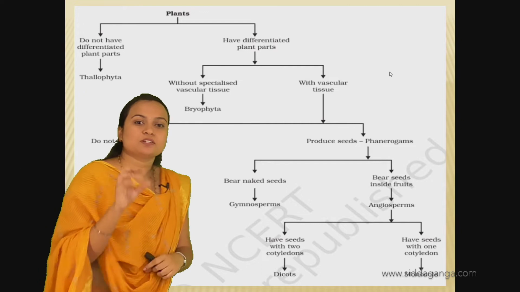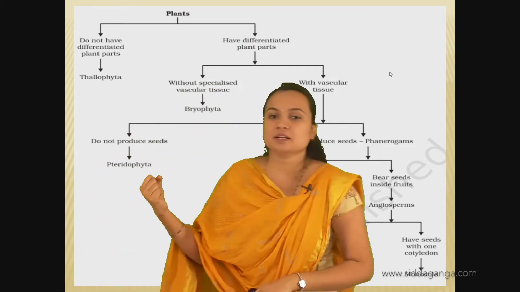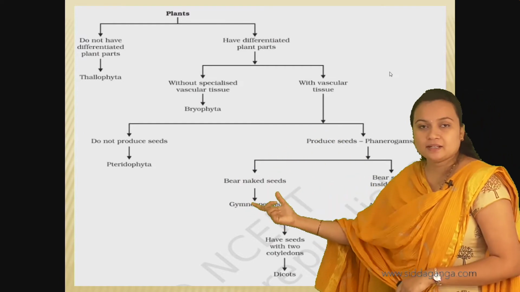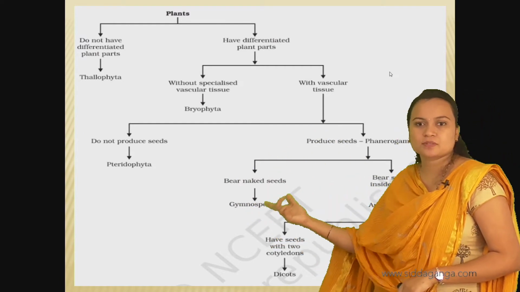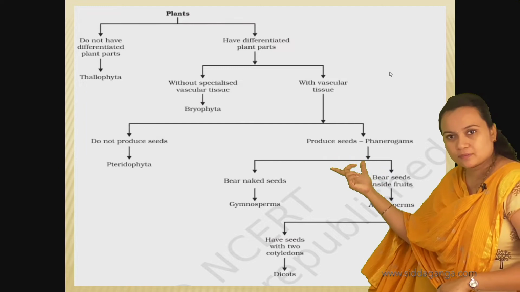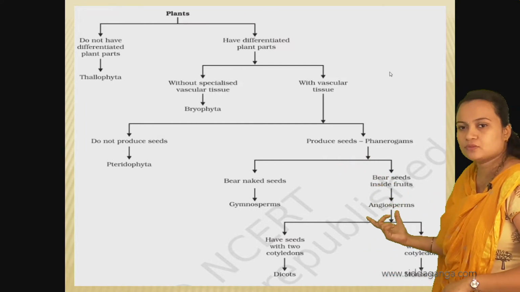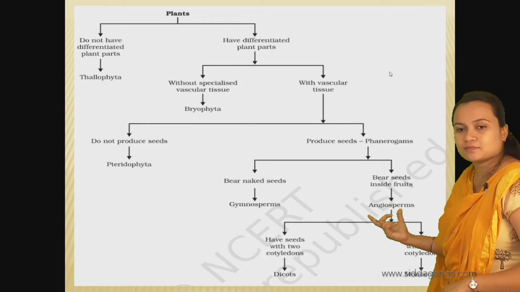If the body is differentiated, vascular tissue is present, and they produce seeds that are naked, they are called gymnosperms, and if the plant produces seeds enclosed in fruits, they are called angiosperms.